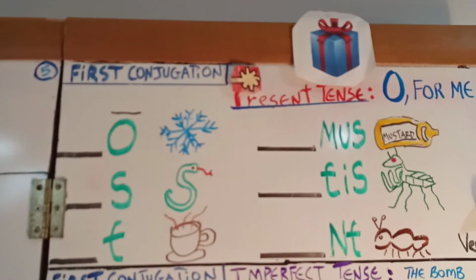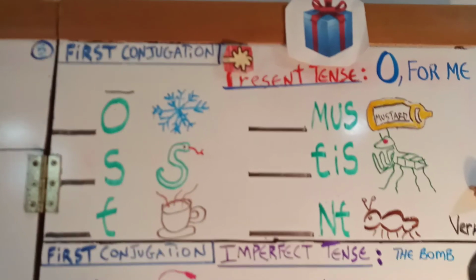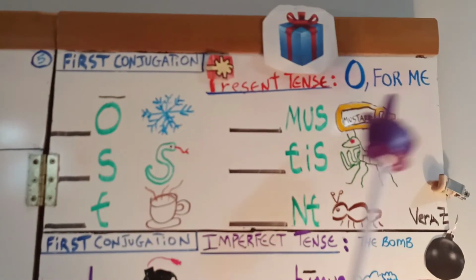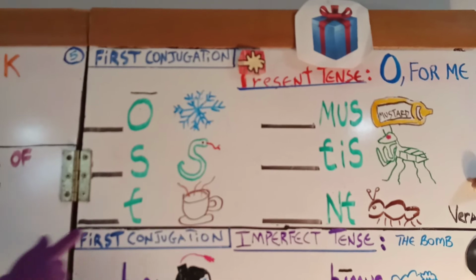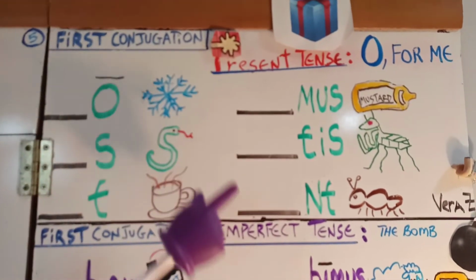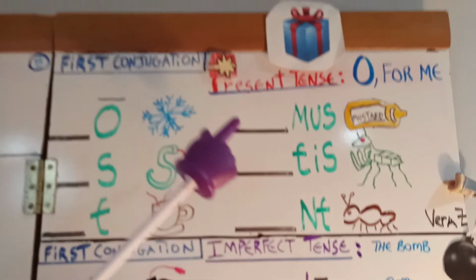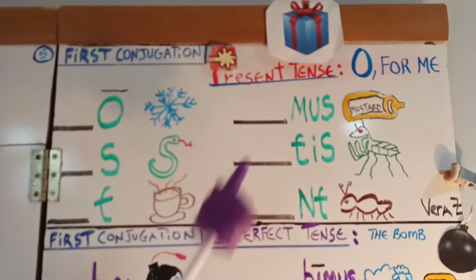And for this week, we're back to first conjugation endings, present tense. And remember, we say, oh, a present for me? O-S-T, must his ent. O-S-T, must his ent. First conjugation, present tense.